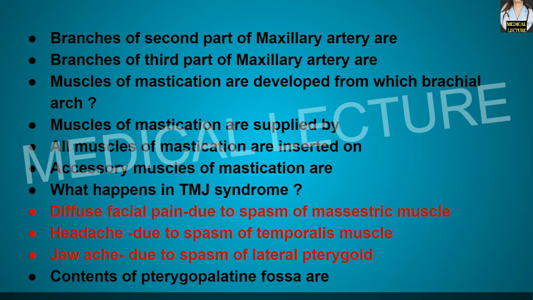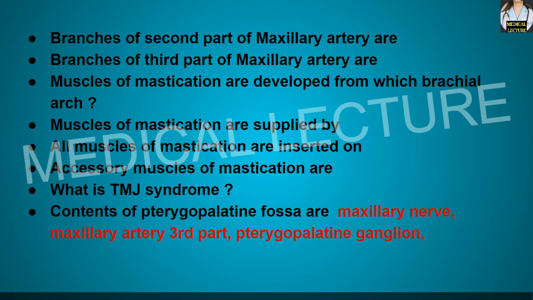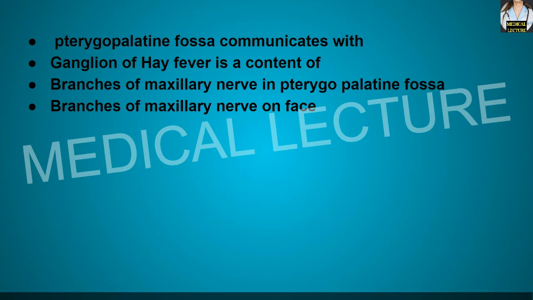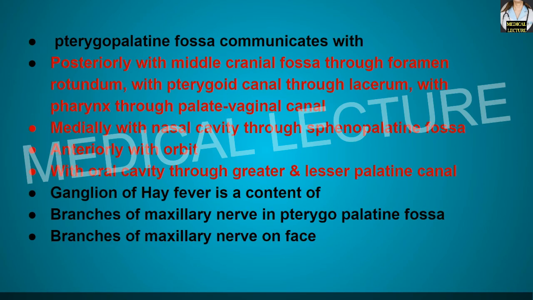Now the contents of the pterygopalatine fossa. So they are maxillary nerve, maxillary artery, meaning third part of the maxillary artery, and the pterygopalatine ganglion. Now what does this particular pterygopalatine fossa communicate with? So this particular fossa communicates posteriorly with the middle cranial fossa through the foramen rotundum.